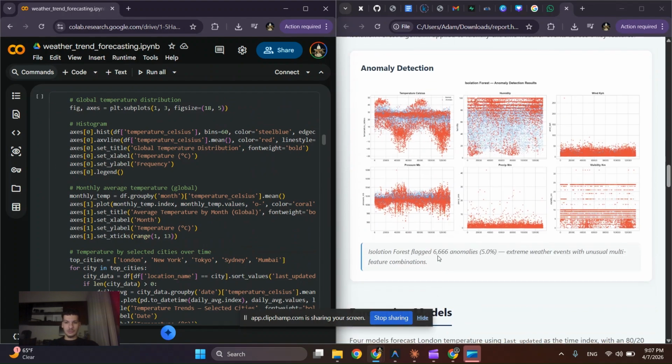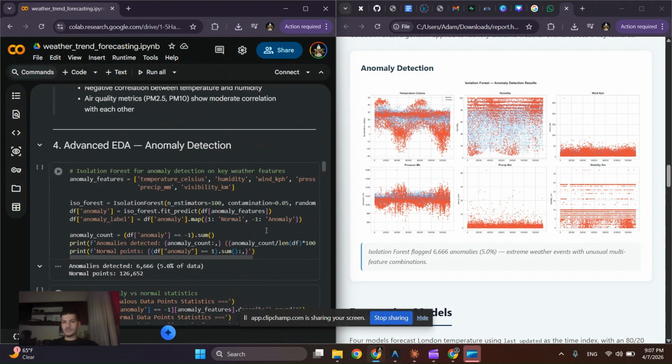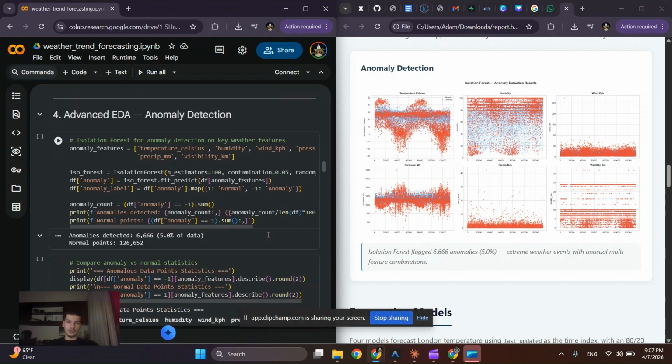As I said before, I found about 6,000 anomalies. The code for that is right here. Almost 6,000 anomalies, which is about 5% of our data set, and it represented extreme weather events with unusual feature combinations, and those were scattered differently with different values.